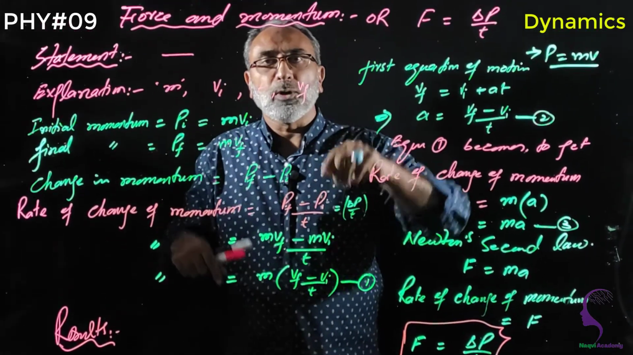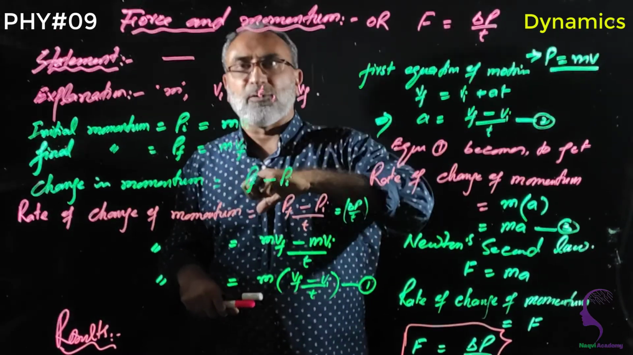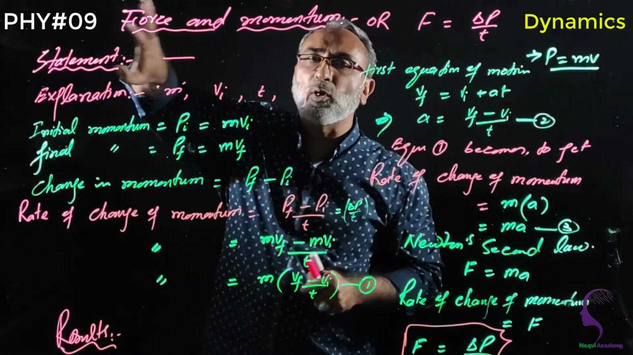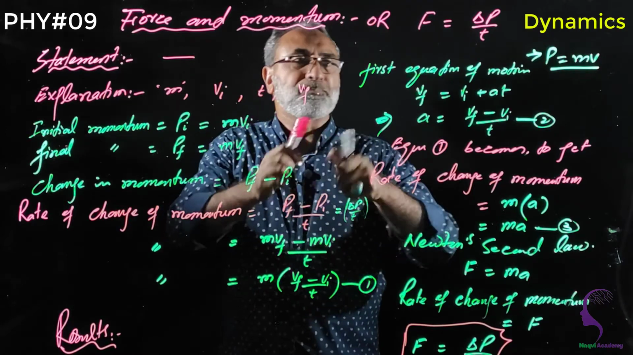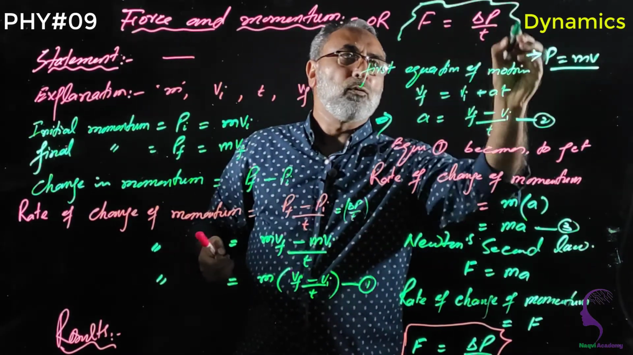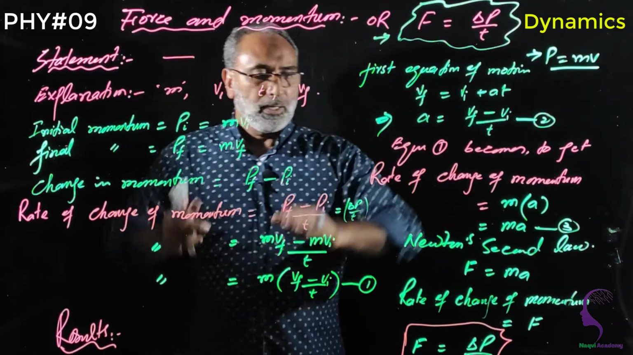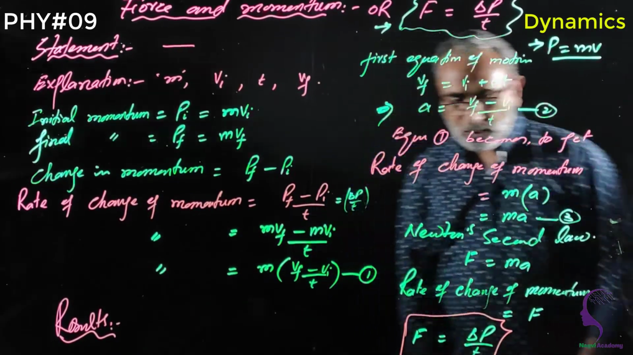Again I just told you that force and momentum is a combination of momentum and force, it's not a separate topic. It is not that you write force separately and momentum separately, that is wrong. It's a derivation. This is a very important derivation and often comes in exams: prove that F is equal to delta P by delta T. So my dear students, take a screenshot of this. Just practice it.